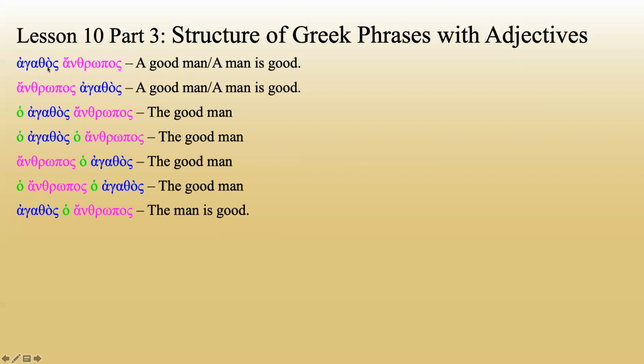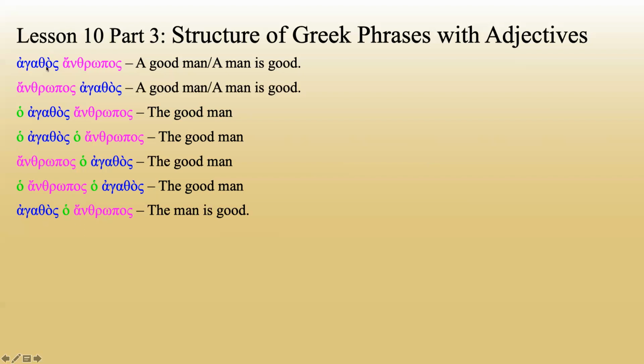Then we had to ask a second question. Is there a definite article immediately in front of the noun? This one here, the answer is yes. This one here, the answer is no. When the answer is yes to this second question, then the adjective is attributive, because there is a definite article somewhere in the phrase.